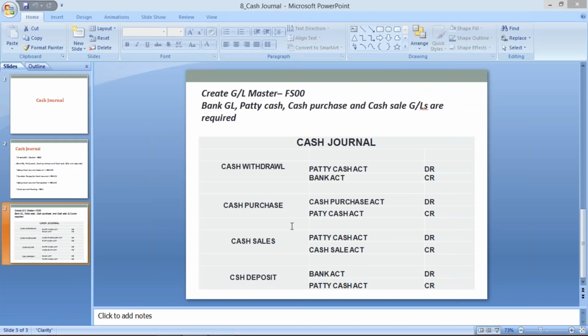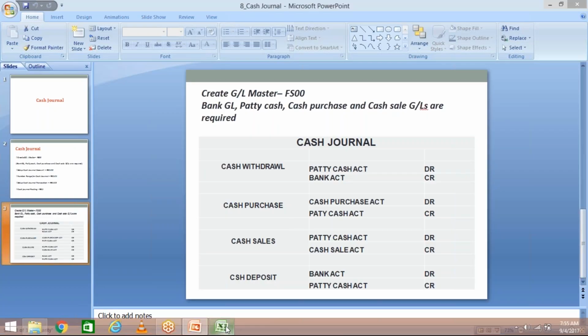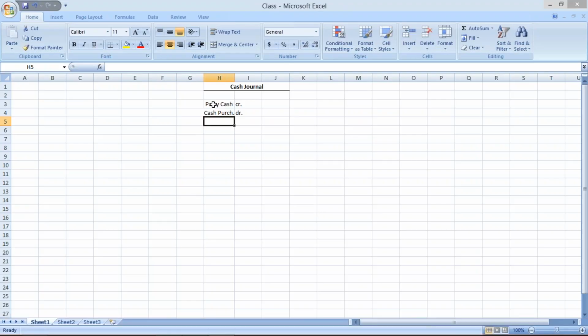First of all, we are going to create a petty cash GL, and in that GL we will maintain a certain amount. Whatever the expenses are, I'll tell you the procedure. For every organization there will be an accountant, also called a cashier. That accountant is going to withdraw cash from the bank account.